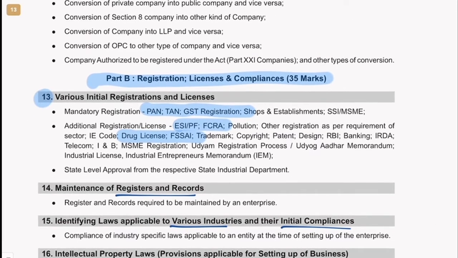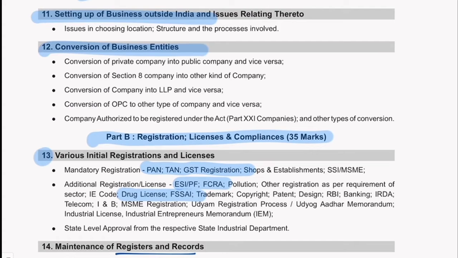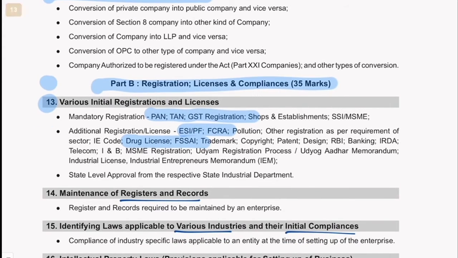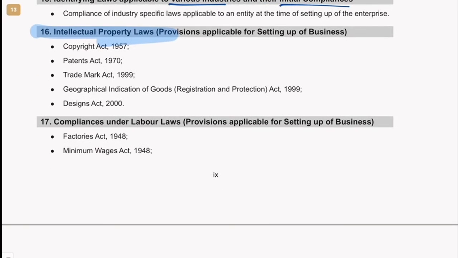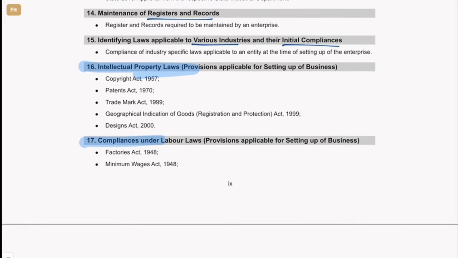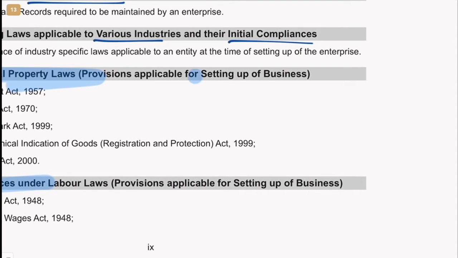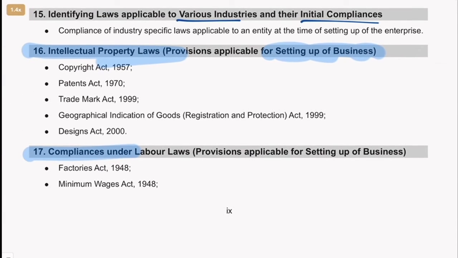Means first part 40 marks you will study about setting up a business. Once you set up business, you need GST registration, you need PAN registration, all that, and that was covered over here. Then intellectual property rights, compliances. So if you see here, they have given here only for setting up a business what in IPR is required. So only the registration process was given.